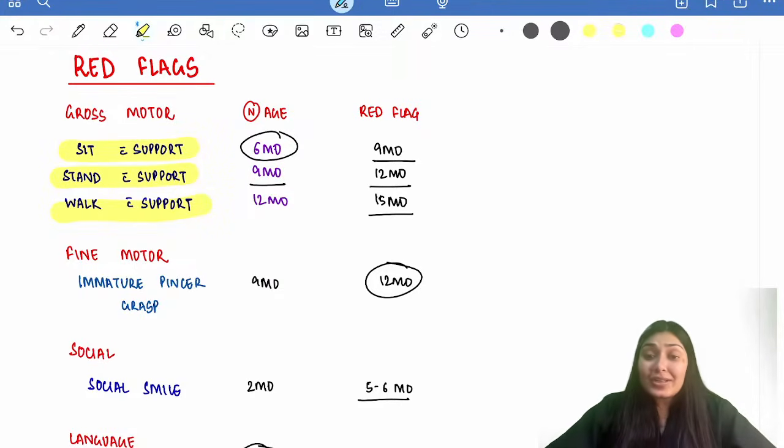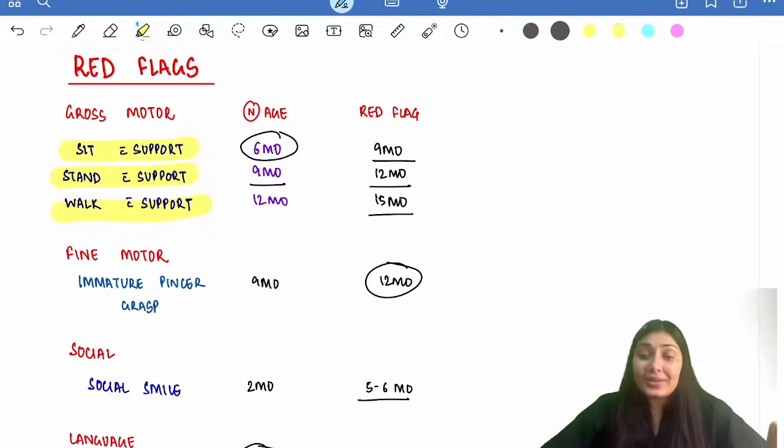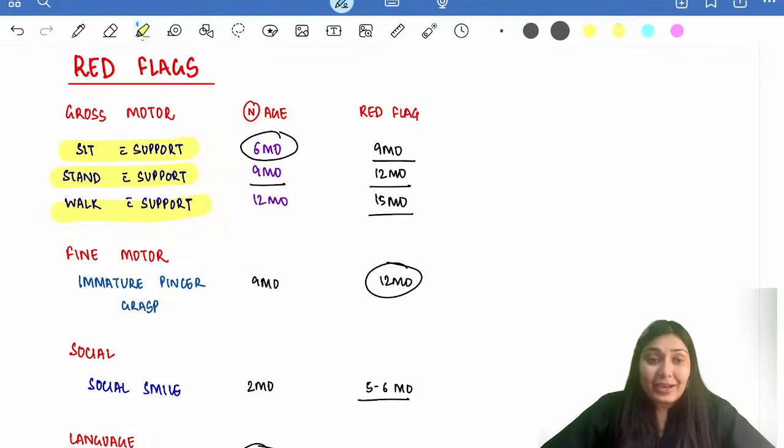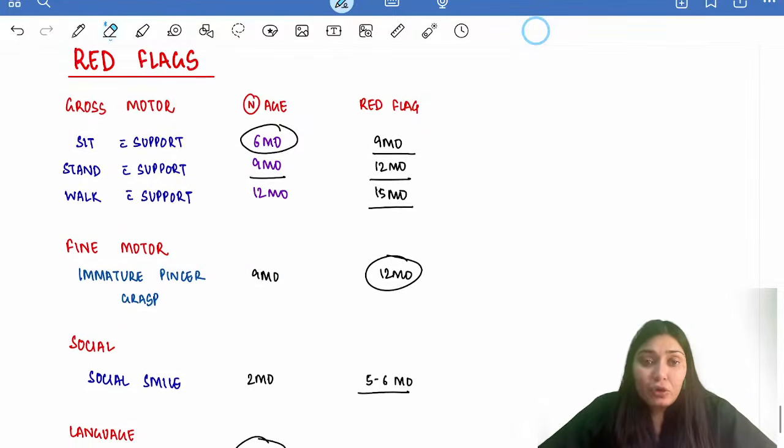If the child is not sitting with support by 9 months of age, it is a red flag. If the child is not standing with support by 12 months of age, it is a red flag. If the child is not walking with support by the end of 15 months, it is a red flag again. So these are the red flags for gross motor milestones.